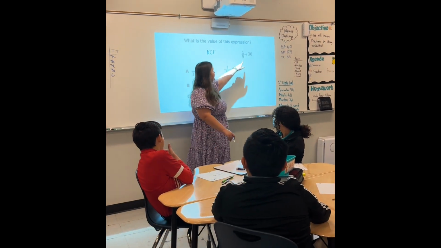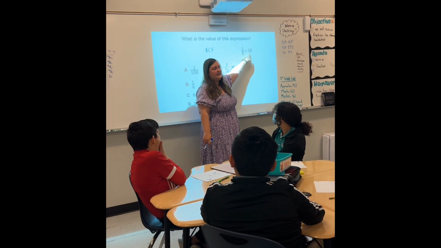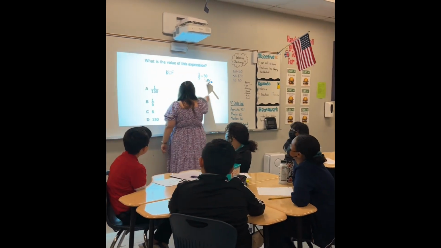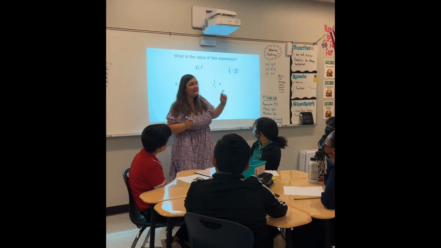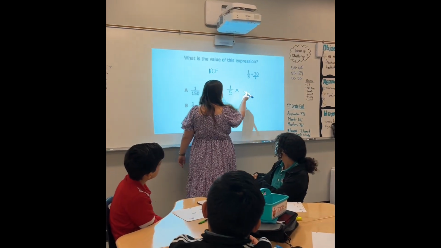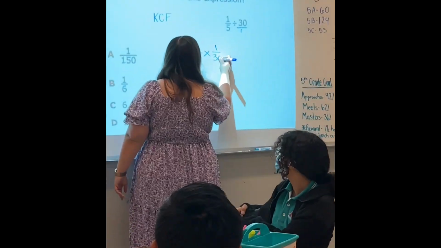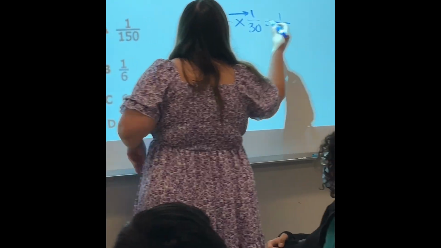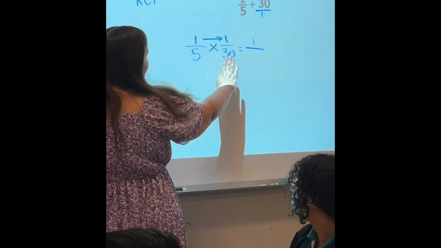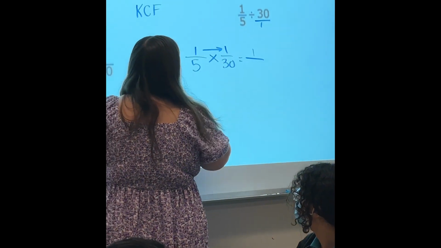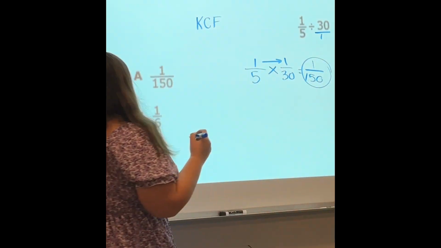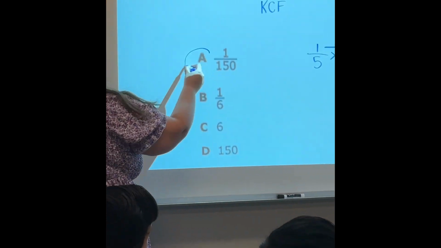Right now I have 30 as a whole number. I need to write it as a fraction. Sienna, how do I write 30 as a fraction where it's still worth 30? 30 over 1. And now you're right, I need to flip it. 30 over 1 becomes? 1 over 30. How do we multiply fractions? Straight across. 1 times 1? 1. 5 times 30. Oh, but I can cover up my 0. 5 times 3? 15. I still need to add the 0 to the back. 1 over 150. My answer is A.